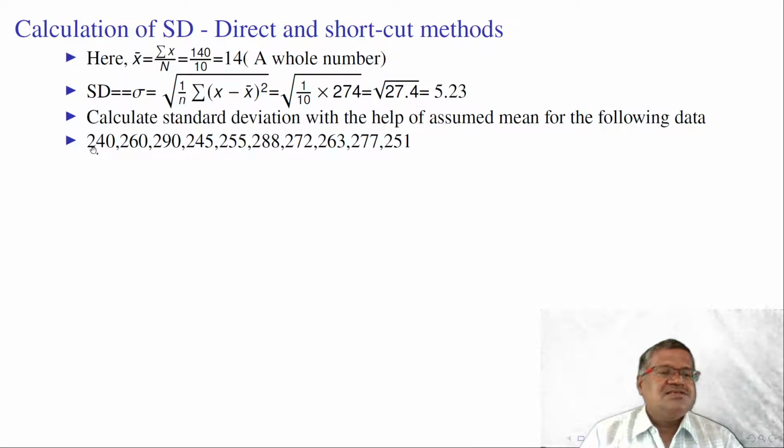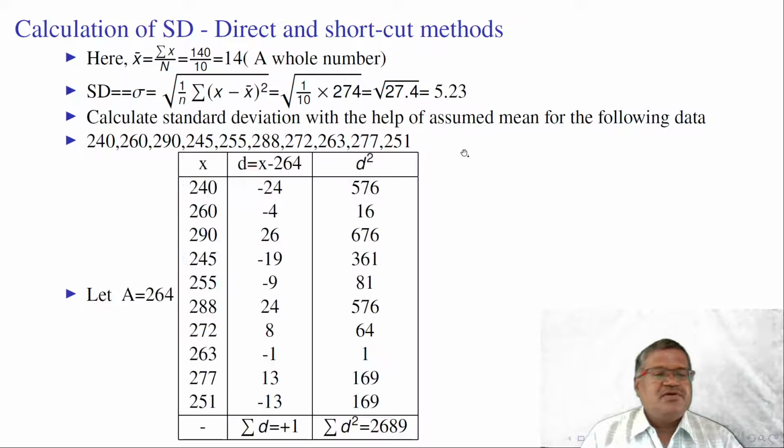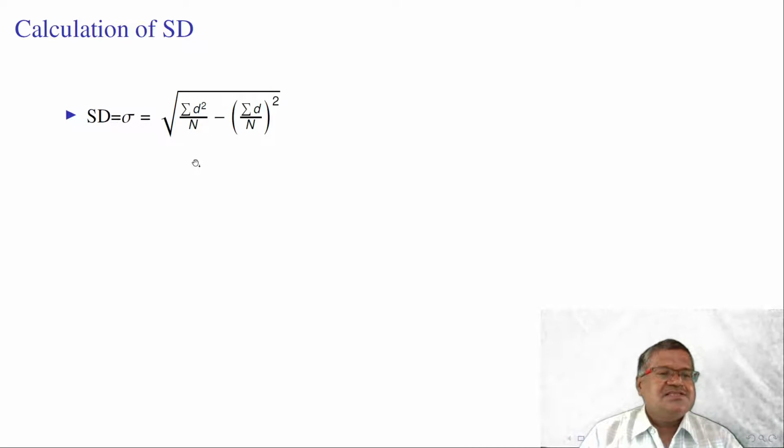Here look here, these are the 3-digit numbers. We need to calculate the d here. Assume that in the middle value we can choose any value as a. Here in this example let a is equal to 264. We need to subtract a from each and every observation of the given data. Here by subtracting this d, summation d is equal to 1, summation d square is equal to 2689. We need to subtract this d and d square values here.